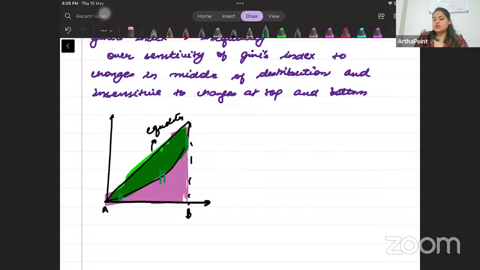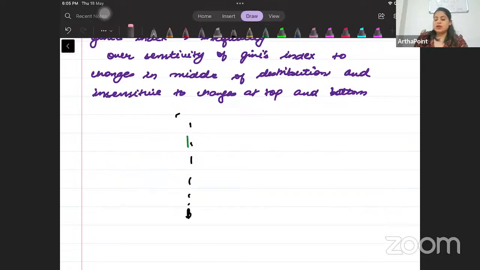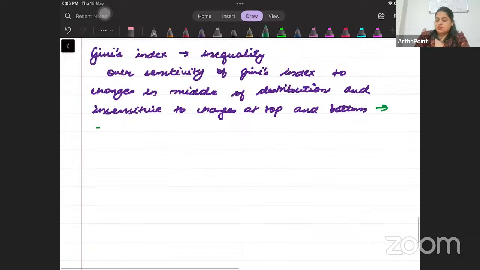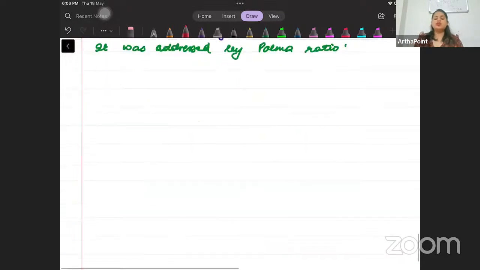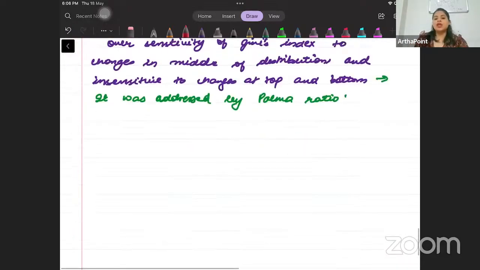So who addressed this problem that it is more sensitive in the middle and less sensitive at top and bottom? It was addressed by Palma ratio. बस इतना ही याद रखना, it was addressed by Palma ratio. Okay.